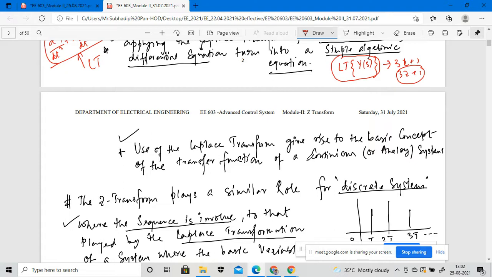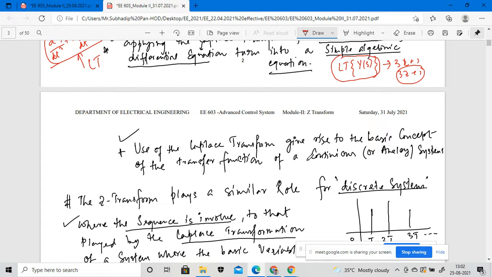Both are mathematical tools for solving or analyzing any kind of transfer function modeling, right? The Laplace transformation we use in an analog control system, and the Z transformation will be implemented in a discrete control system or the advanced control system.